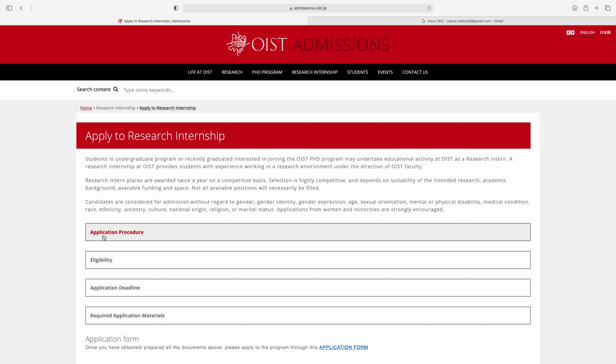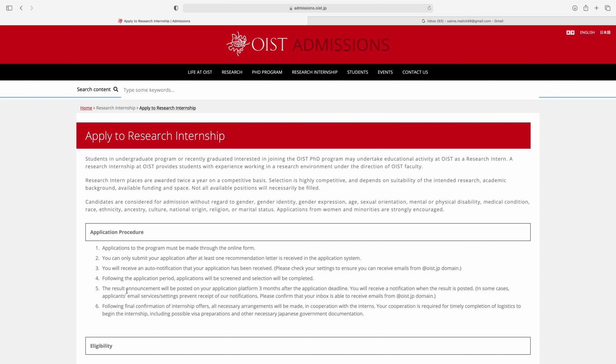So first is application procedure. If you click on application procedure, here are some points. First, application to the program must be made through the online form. You can only submit your application after at least one recommendation letter is received in the application system. You will receive an auto notification that your application has been received.